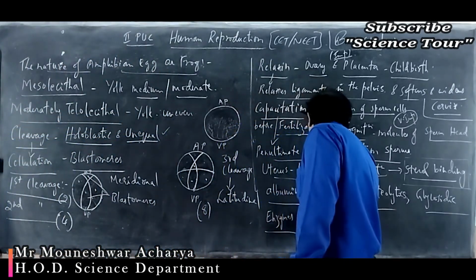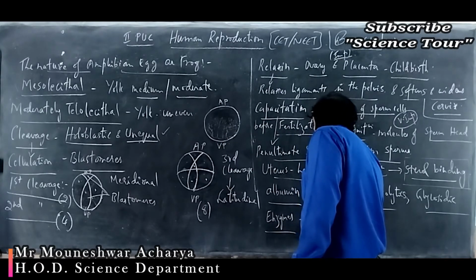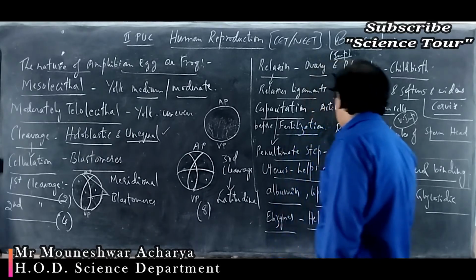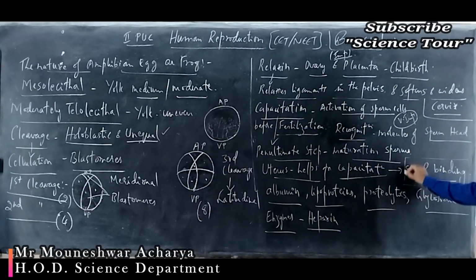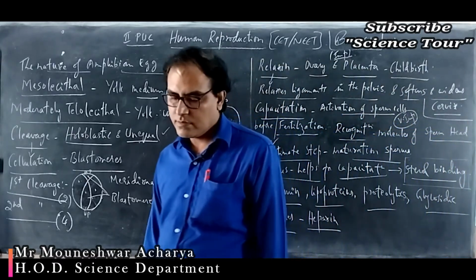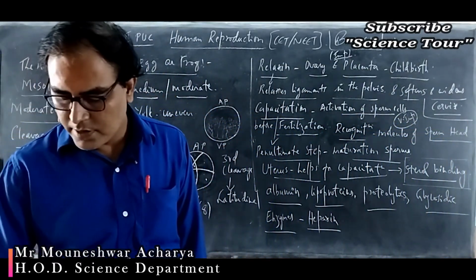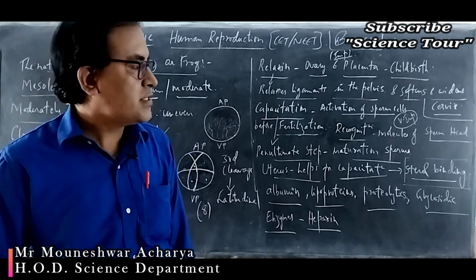So the uterus helps for the capacitation by secreting sterol binding albumins, lipoproteins, proteolytics, glycosidic enzymes such as heparin.